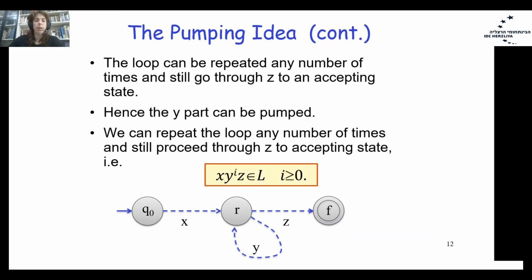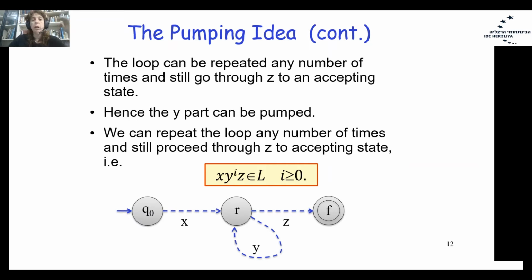The loop part can be repeated any number of times. It can be repeated 0 times. It can be repeated 2 times. It can be repeated 4 times, until infinity. Therefore, we can claim that we are pumping the word. That is why we are talking about the pumping lemma.